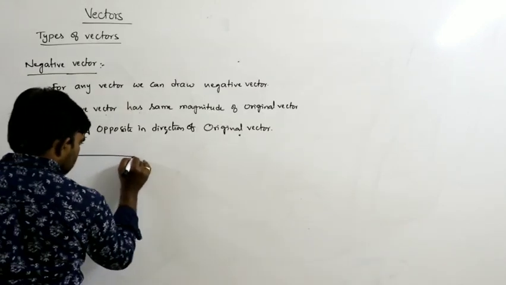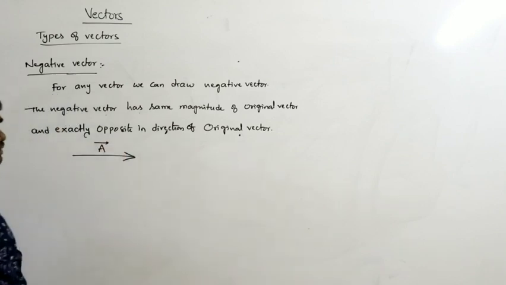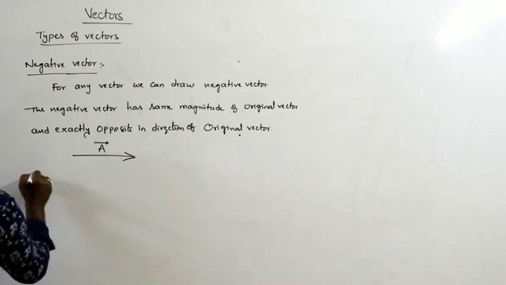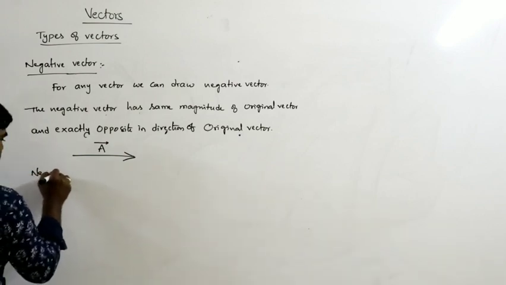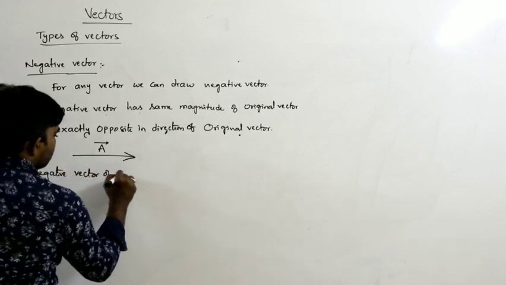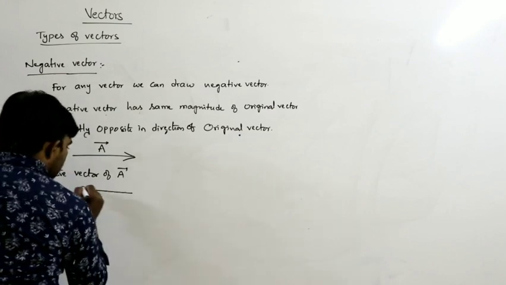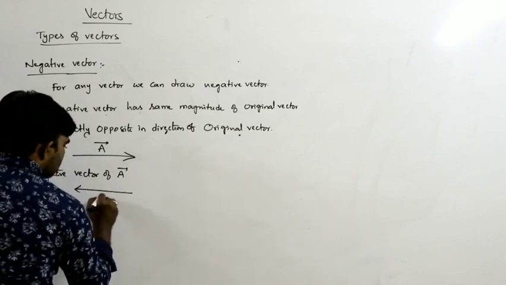For example, this is the vector a bar. How can you draw the negative vector of a bar here? The magnitude of the vector must be the same but the direction must be opposite.